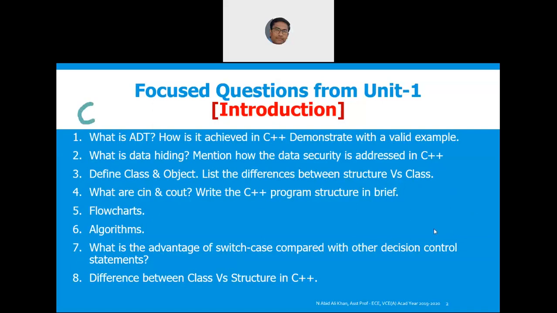Member functions must be declared inside the class using access specifiers. Okay. So if you don't define any access specifier, the member function by default becomes which access specifier? Private. Yeah, private. It becomes private only.